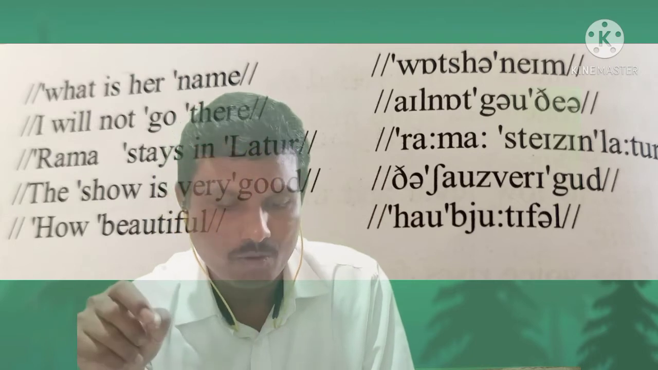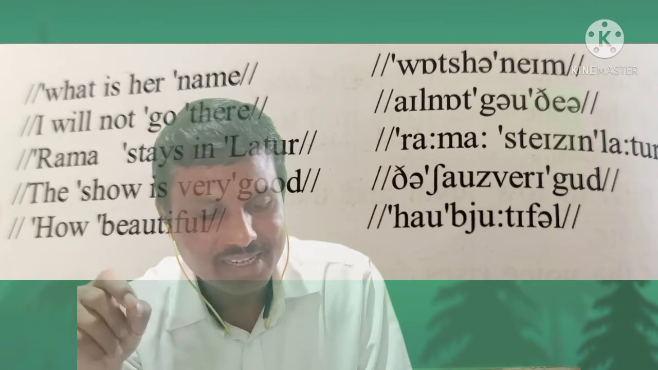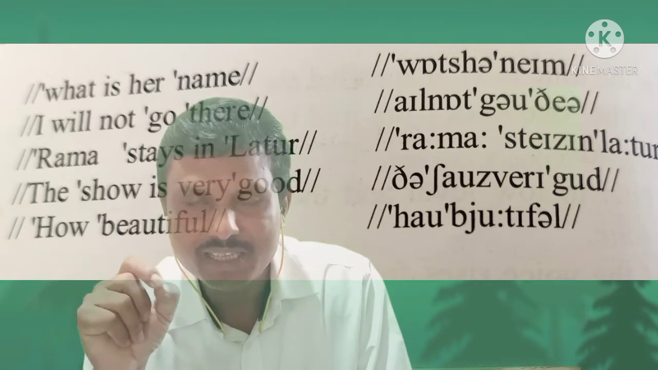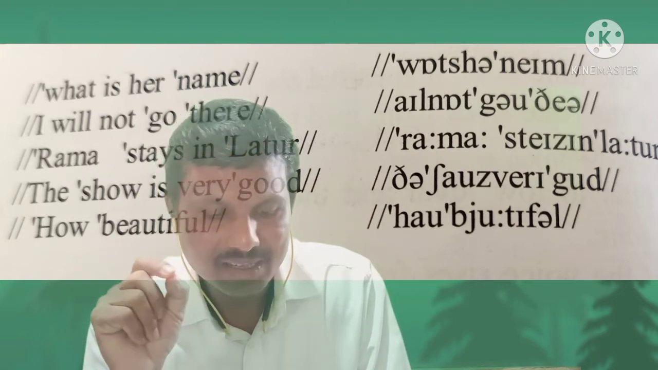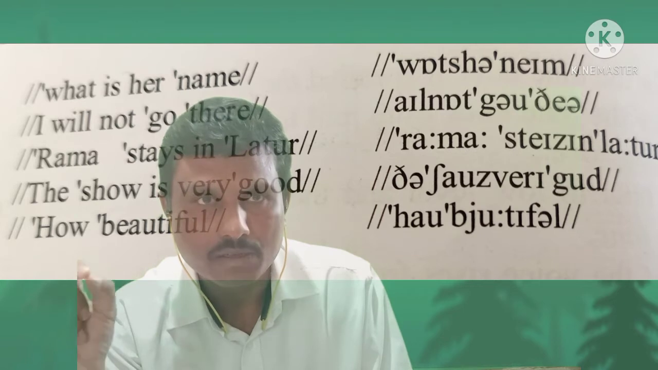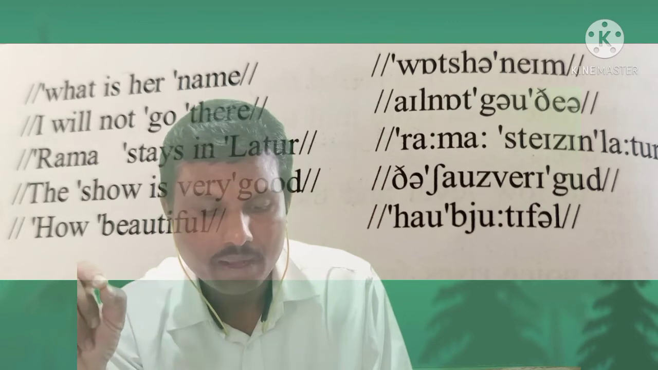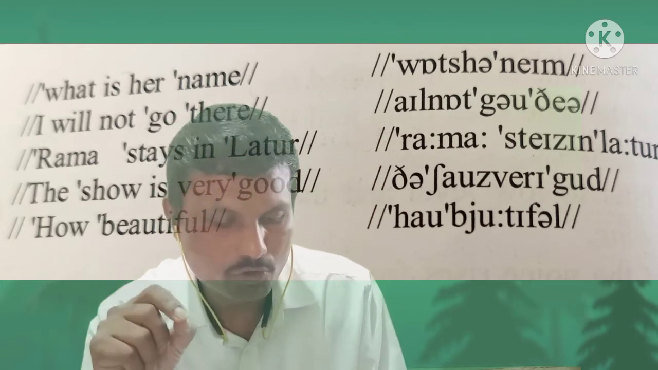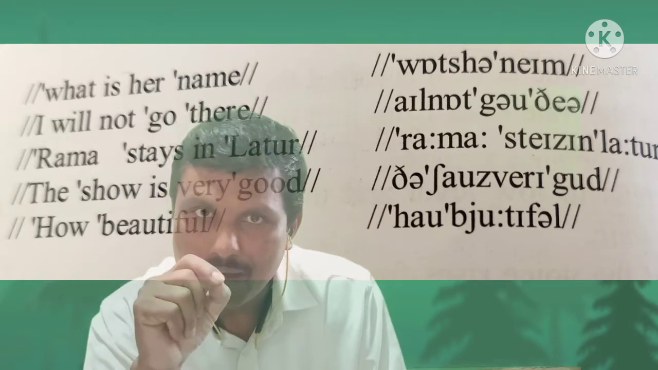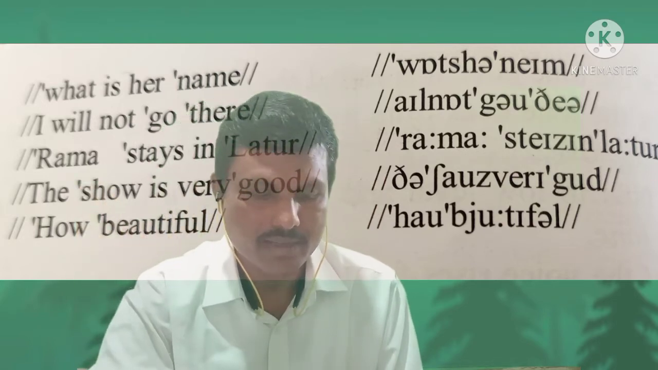See the second example. I'll not go there. Where is the stress? Go there. Right. Ram stays in Latur. Where is the stress? Ram stay, La. Right. The show's very good. Show and good are stressed. How beautiful. Where is the stress? How and beautiful. Are you understanding this? Okay, this is how stresses are put.